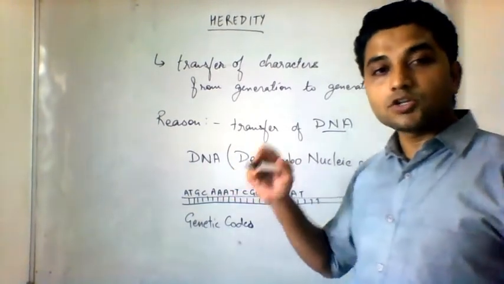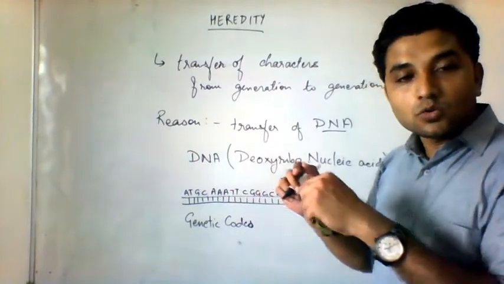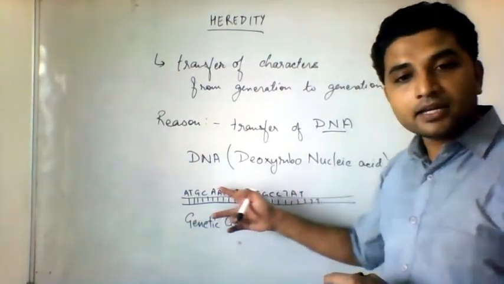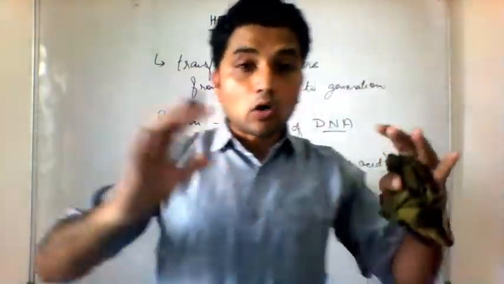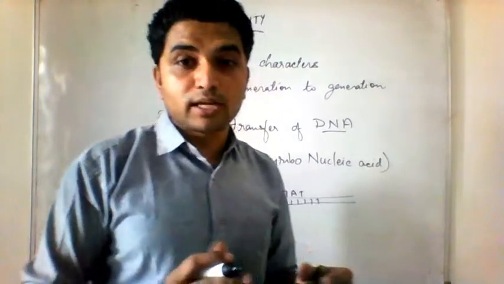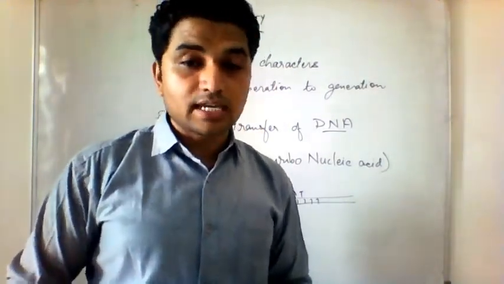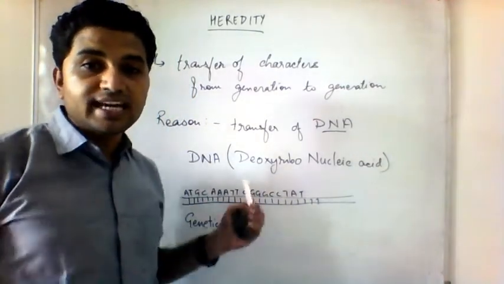So during reproduction, your parents donate their DNA to the offspring, and the offspring will get the DNA, and this DNA will have some code language for how to make the baby, how tall to make the baby, how fair to make the baby, what color should be the eyes, what color is the hair, what shape is the hair, etc. Everything is coded by this. So that's why DNA is known as the blueprint of the body.